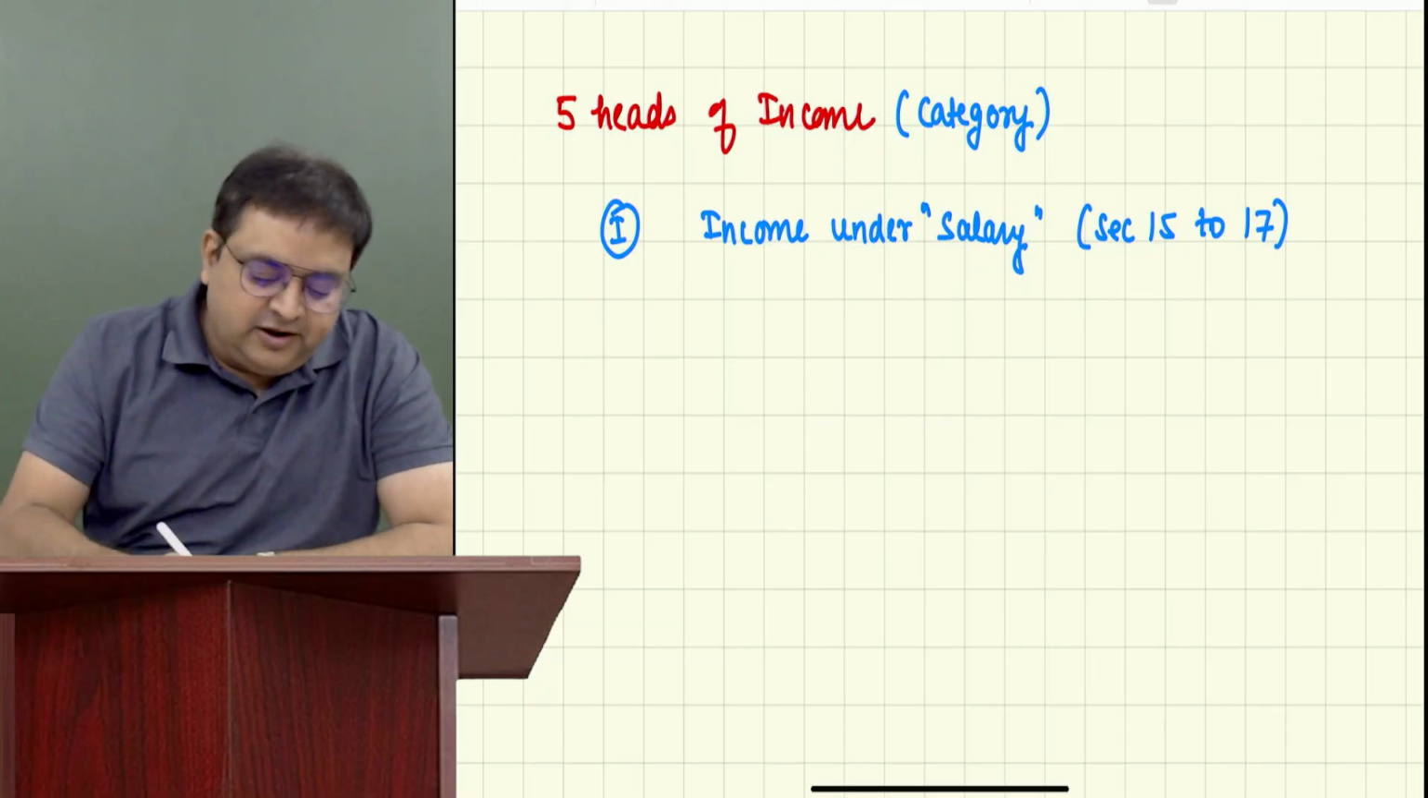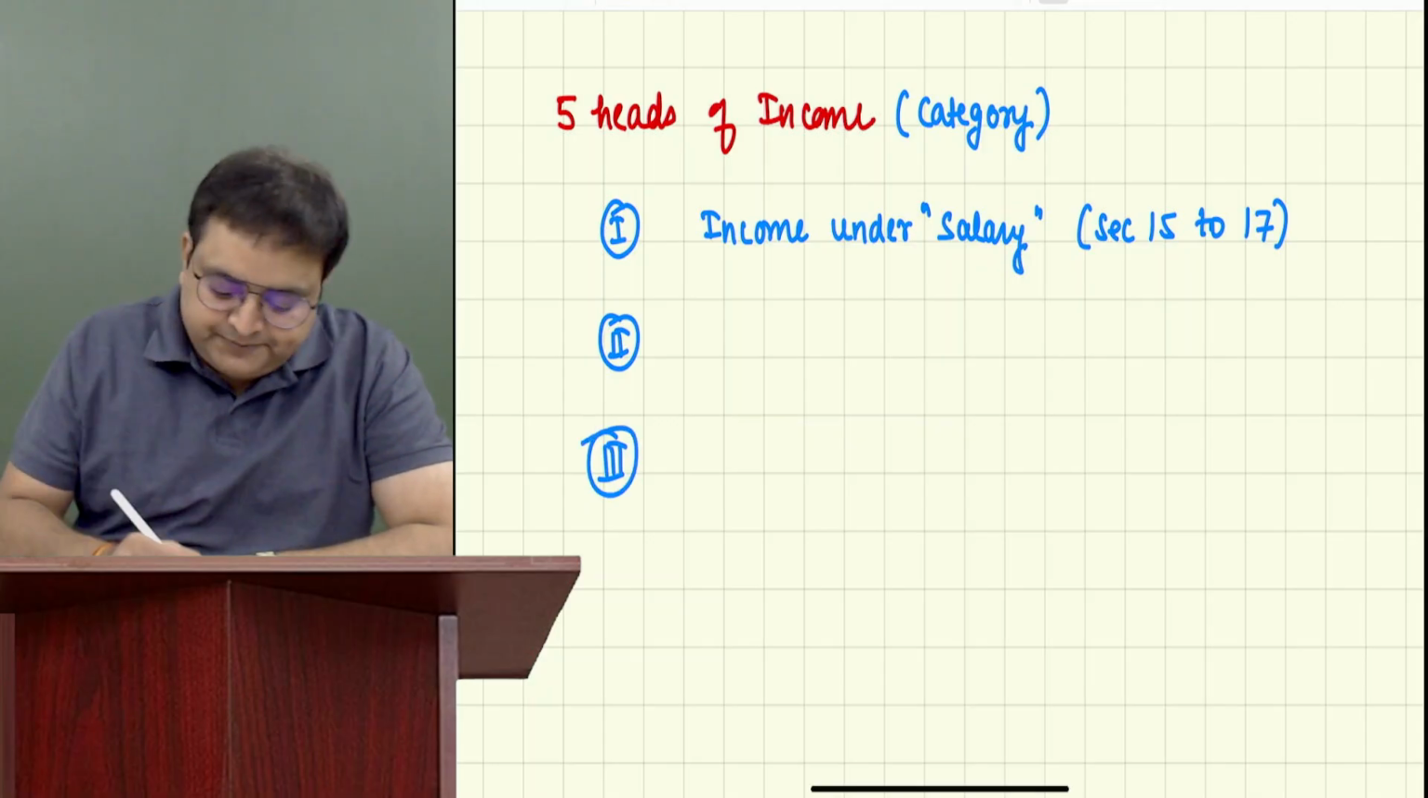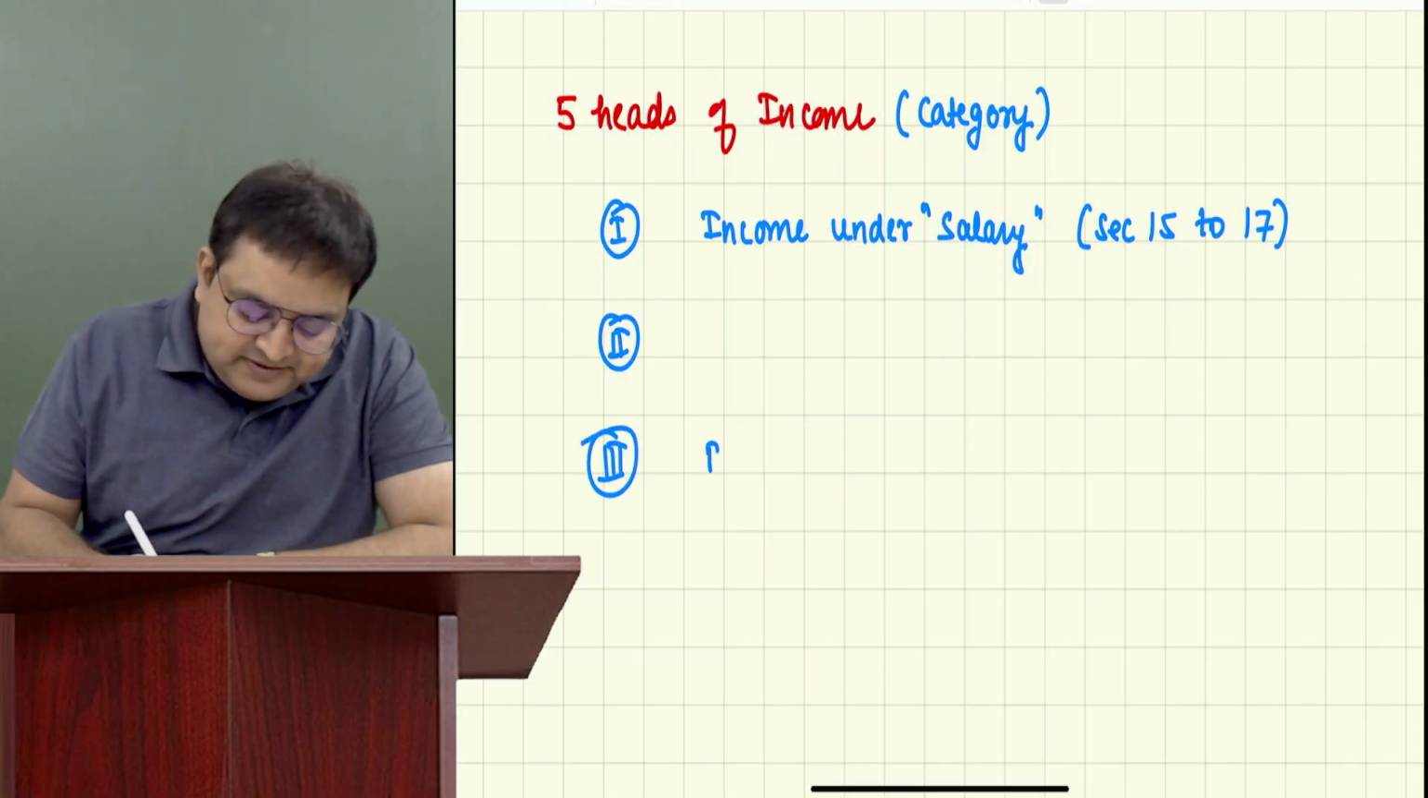Then the second category of income, in fact, I'm coming to the third category first. Third category of income is your profits and gains from business. I can write business income.